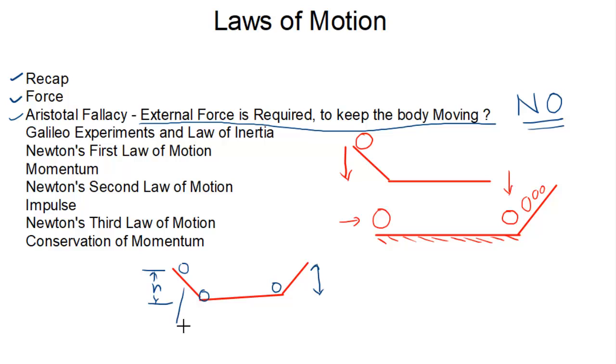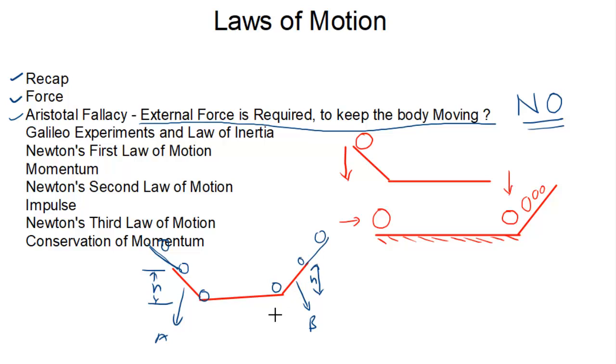If I consider this as inclined plane A, and this inclined plane as B, whatever height it has reached is the same. It tried to attain the same height. If the ball is rolled from this position, it will reach this position.